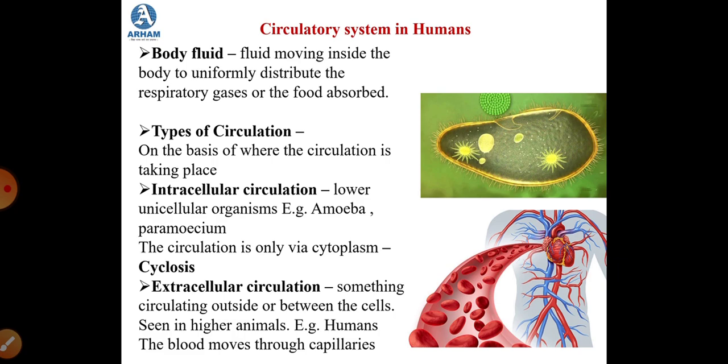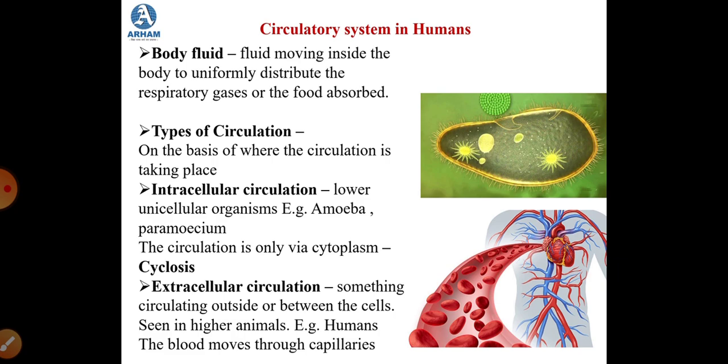So in the last part we studied about the circulatory system in animals. When we speak about the circulatory system, the body fluid is moving inside the body. The body fluid is circulating in the body, and the function of this body fluid is uniform distribution of the respiratory gases or the food that is absorbed. The food that is absorbed by the body is then assimilated through these body fluids.